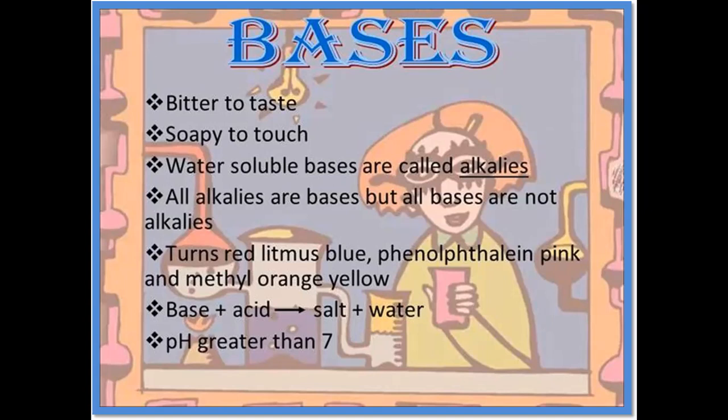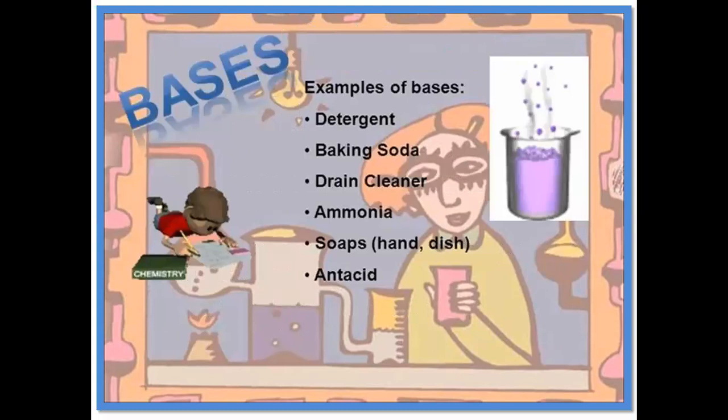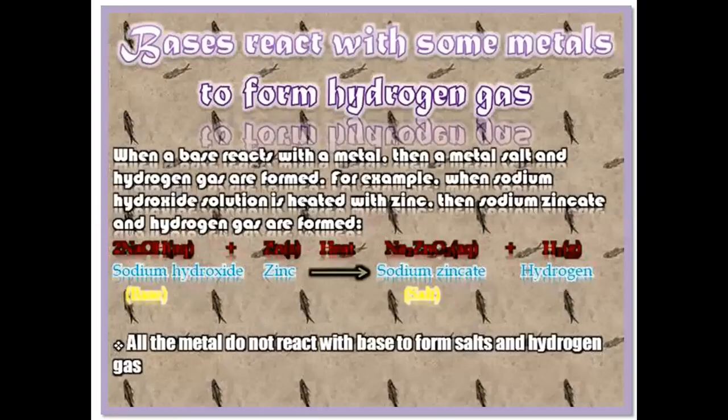Bases react with acids to give salts and water. This is the neutralization reaction. The pH value of bases is always greater than 7 up to 14. The common examples of bases are detergent, baking soda, drain cleaner, ammonia, soap, and antacids.